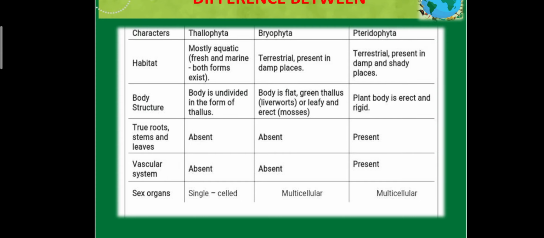Body structure of thallophyte is undivided. Bryophyte has a flat green thallus or leaf. Pteridophyte plant body is erect and rigid in nature. If we talk about true roots, stem and leaves, in thallophyte these things are absent. Even in bryophytes they are absent. In pteridophyte, roots, stems and leaves are present.